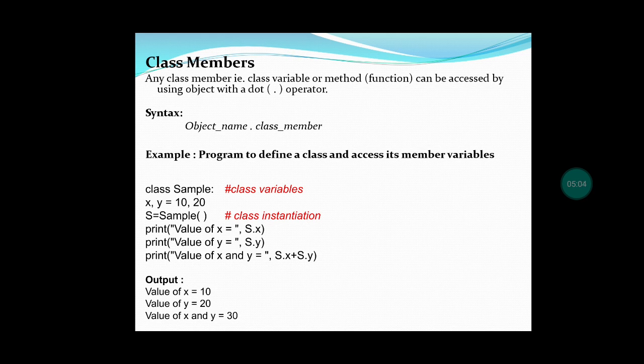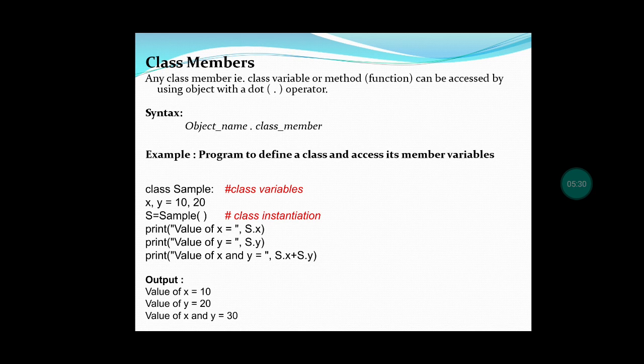And we are printing the values of x. Directly in the class, we can't print the values of the class variable. We have to use the object name. So we give value of x equal to s dot x and value of y equal to s dot y. Now we are adding both values, s dot x plus s dot y.